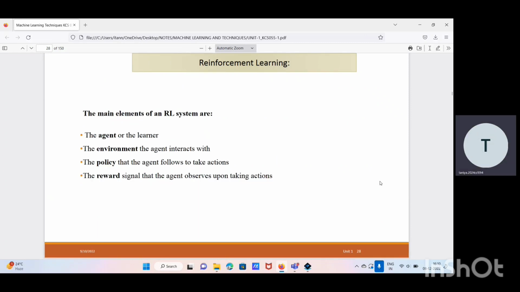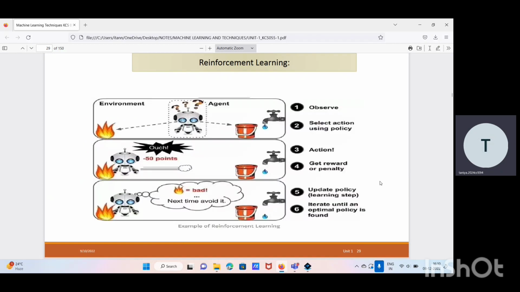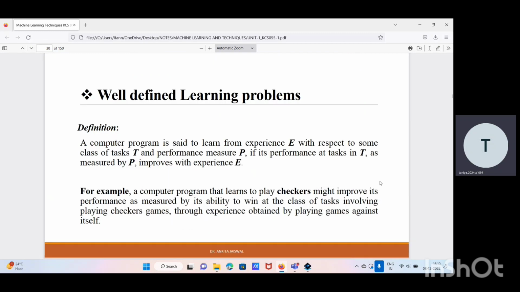So the main elements of reinforcement learning are the agent, the environment, and policy. Policy is a set of rules that the agent will follow for its next action. Reward basically means positive or negative. For a positive action, the agent gets a positive reward, and for a negative action, the agent gets a negative reward. This picture shows the working of reinforcement learning.